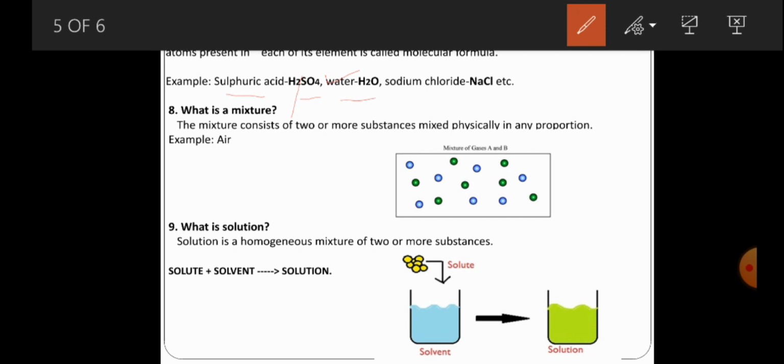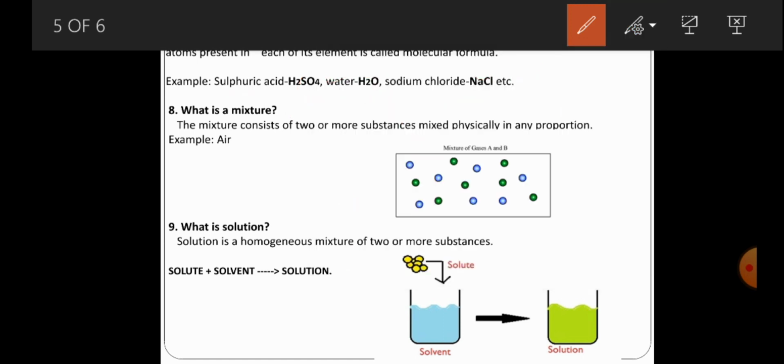How many hydrogen atoms are there? 2 hydrogen atoms. How many oxygen? Only 1 oxygen atom. Similarly, sodium chloride has only 1 sodium and 1 chlorine. So the molecular formula represents the atoms or elements present in a particular compound. That is what we call a molecular formula.